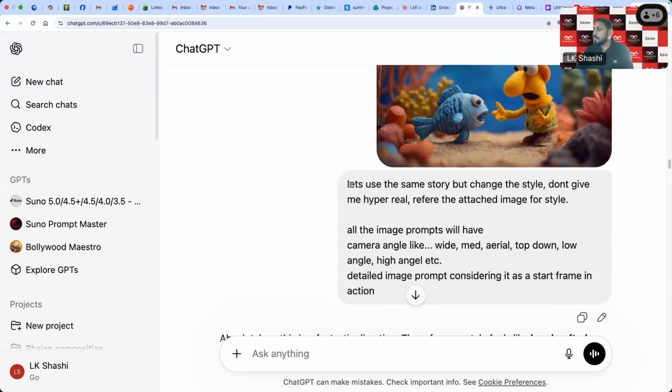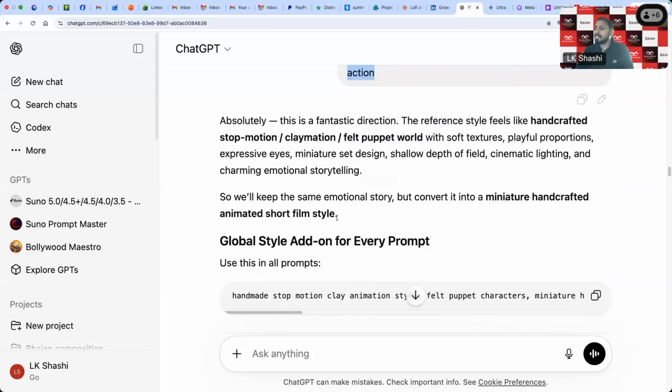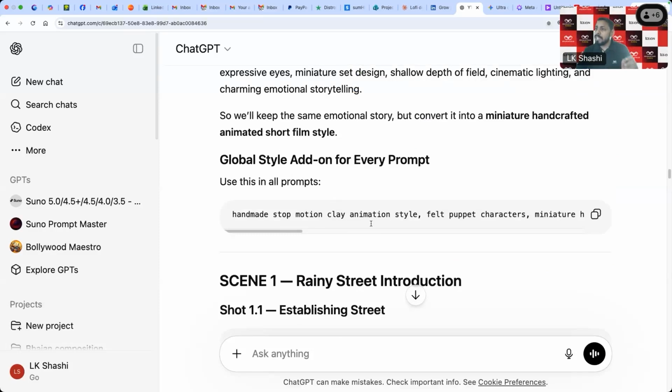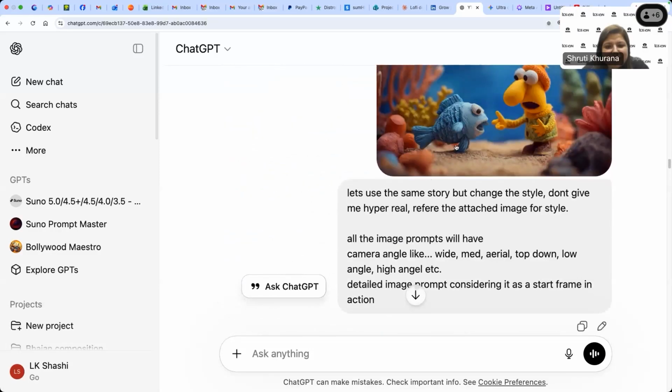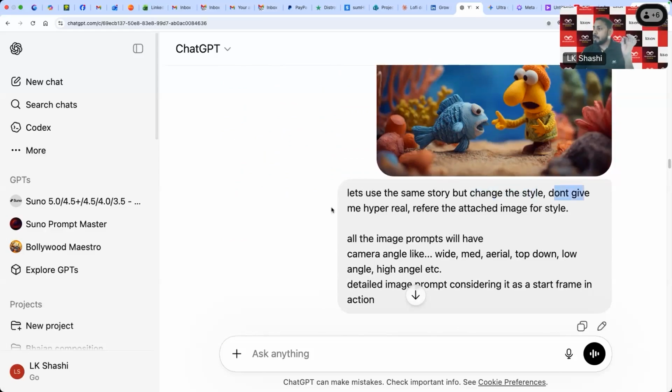So I have given this image and this prompt also, like how my image prompt will look. Then I have generated the image prompts out of this for all the shots. You can see here, I have just said that let's use the same story, but change the style. Don't give me hyper real. Refer to the attached image for style.